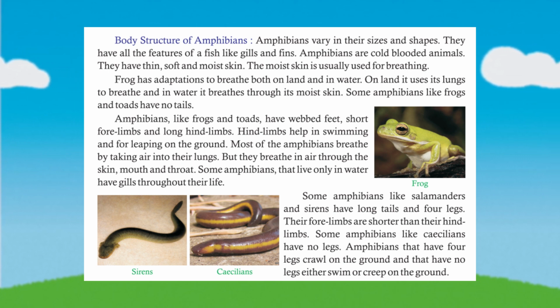Some amphibians like salamanders and sirens have long tails and 4 legs. Their forelimbs are shorter than their hind limbs. Some amphibians like caecilians have no legs. Amphibians that have 4 legs crawl on the ground and that have no legs either swim or creep on the ground.